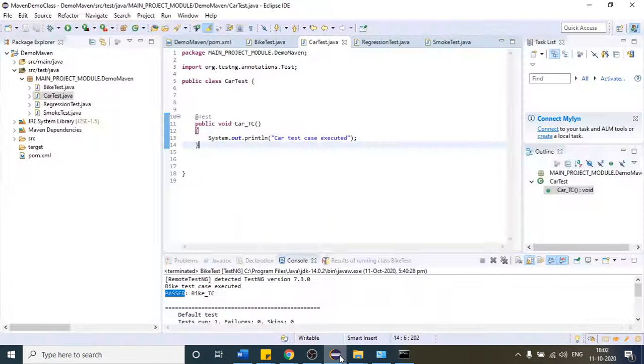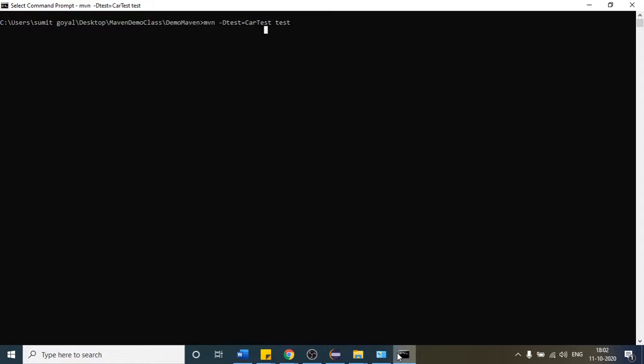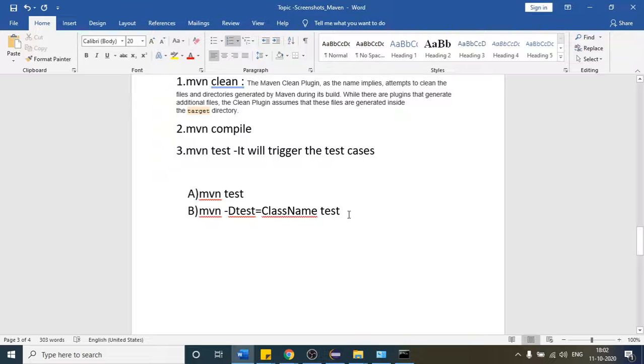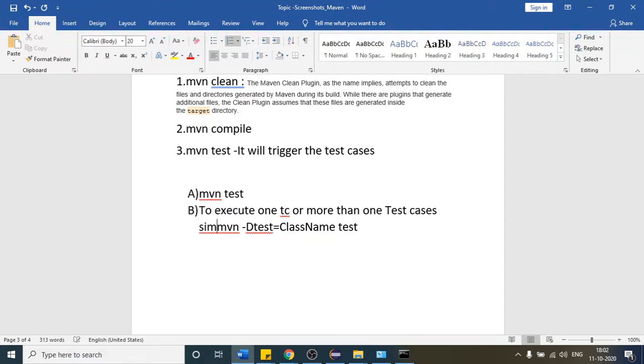Until it executes, let me write it here. To execute one test case or more than one test case simultaneously, you can do it like that.